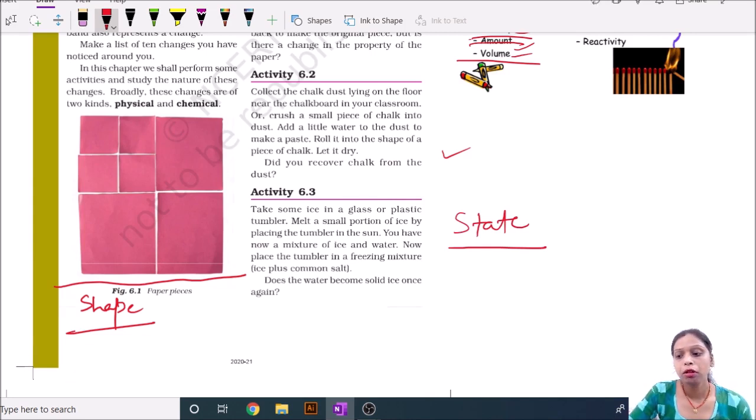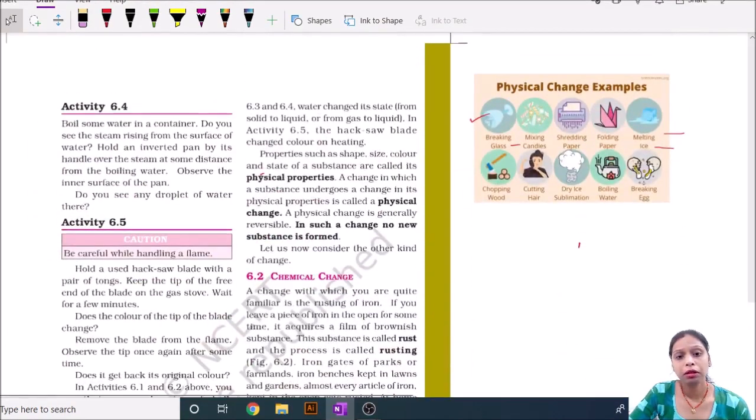Okay. Now, when you take a hacksaw blade and burn one end, the color of the hacksaw blade is changed into red. Here the color of the hacksaw blade is changed.